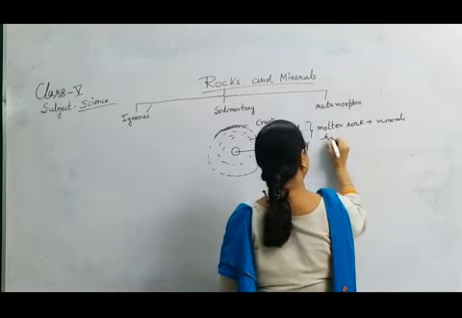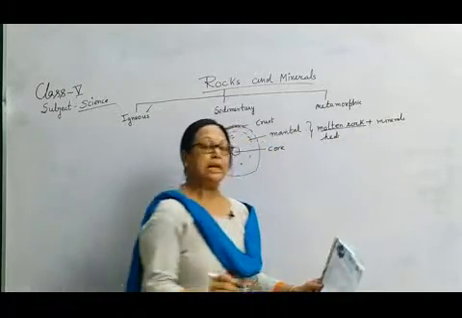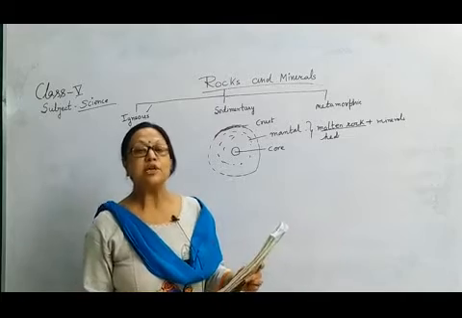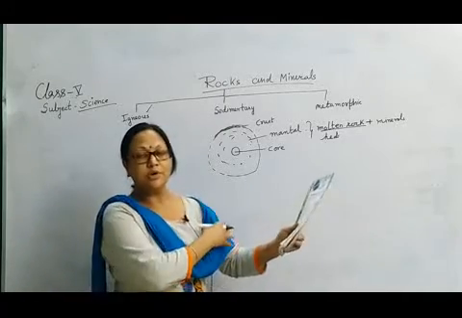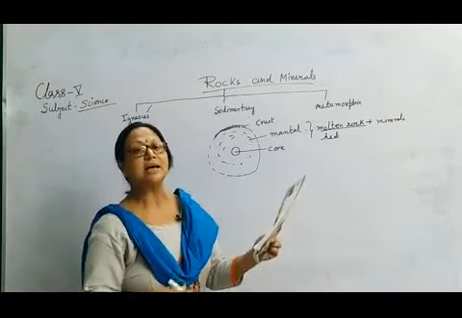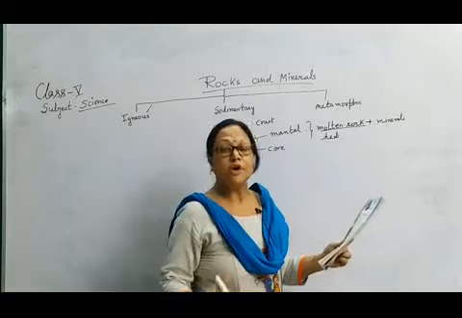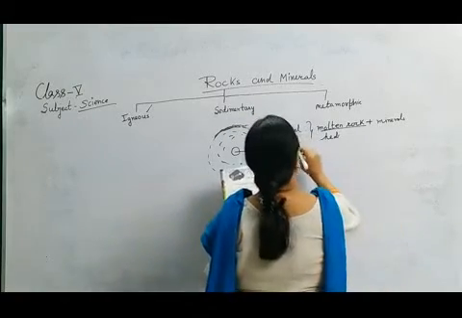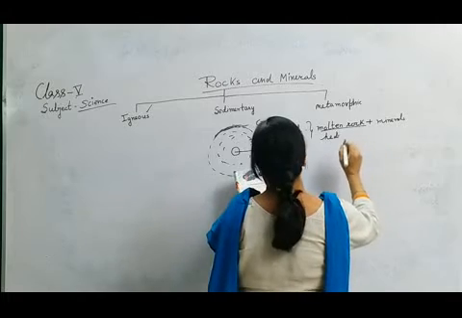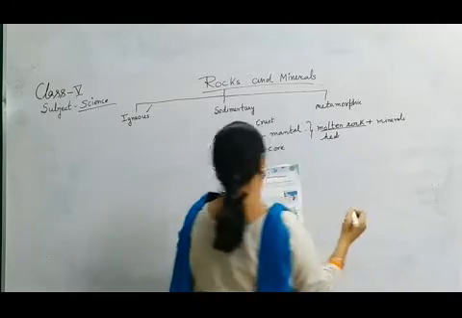Why is it molten? Rocks are in a molten state because there is too much heat inside the earth. That's why it comes out in the form of a volcanic eruption.